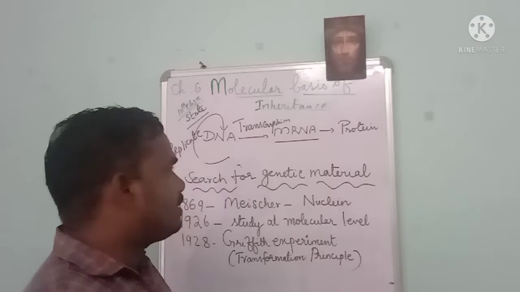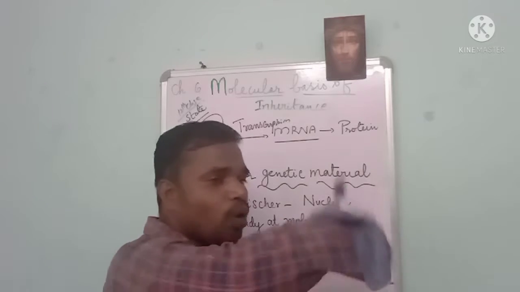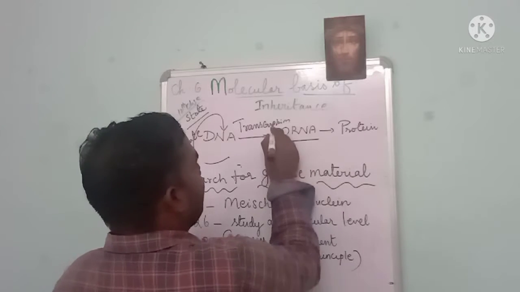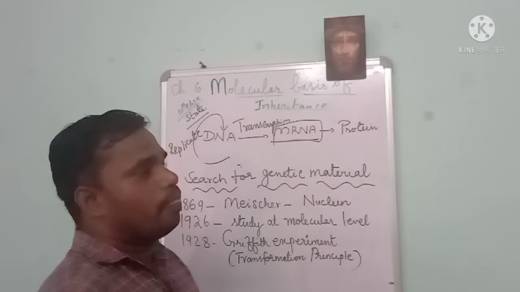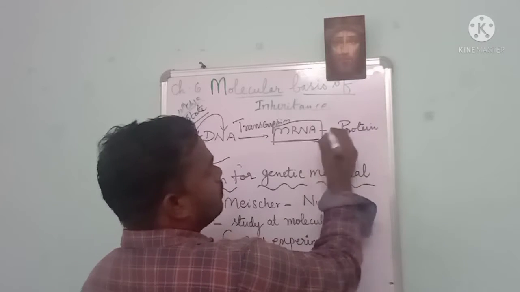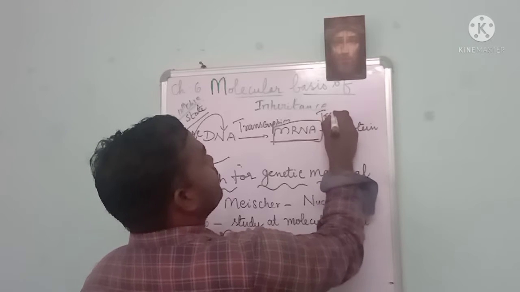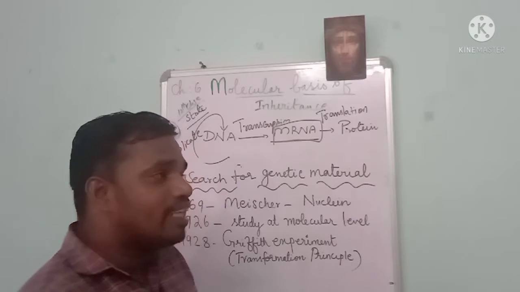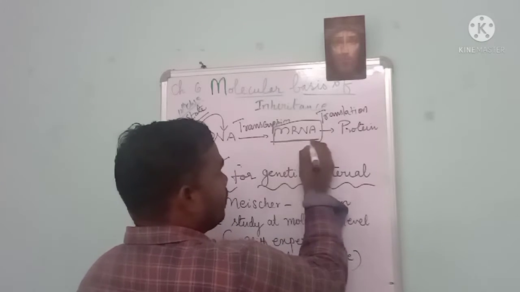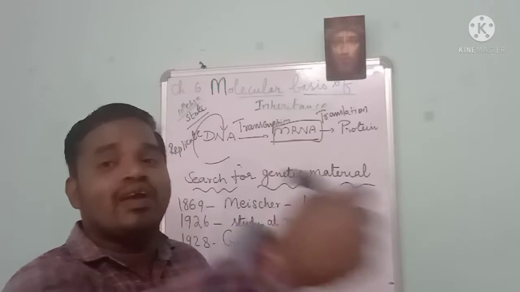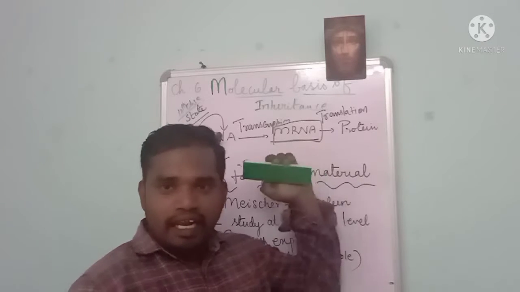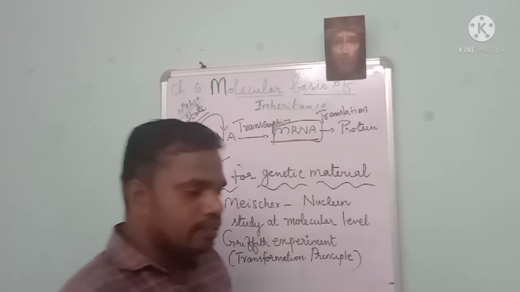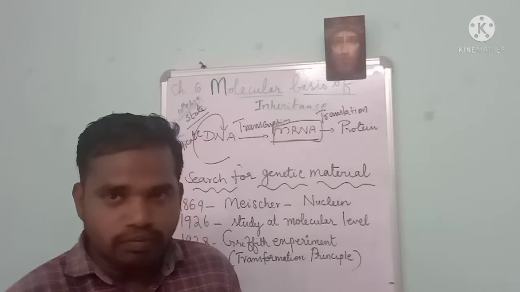mRNA stands for messenger RNA. The mRNA has the code for particular amino acids. Now this mRNA is in the form of a code. Then this mRNA undergoes another process called translation. What is happening in translation? The coded information in the mRNA is decoded into amino acids. A number of amino acids join together and form the protein.